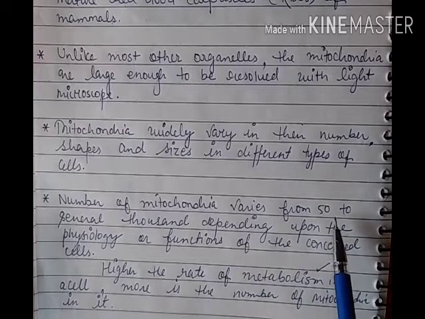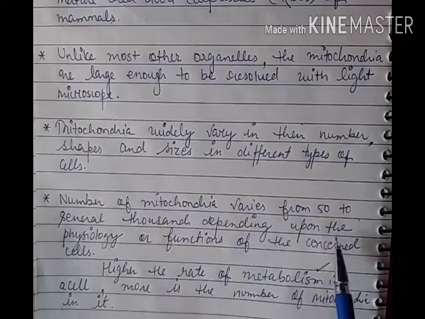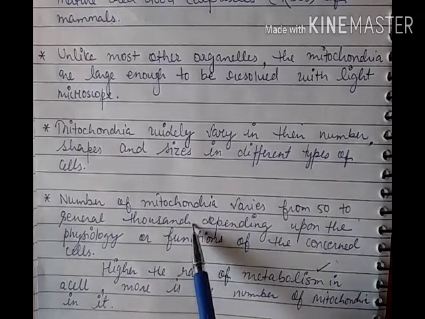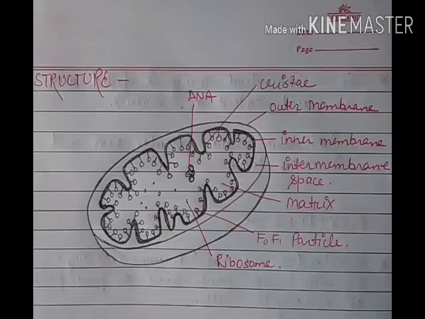And the number of mitochondria can vary from 50 to several thousand. It can be a minimum of 50, and it can be several thousand. It depends on the need of energy of the cell.